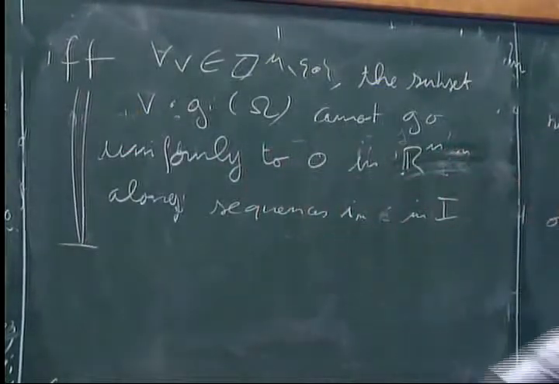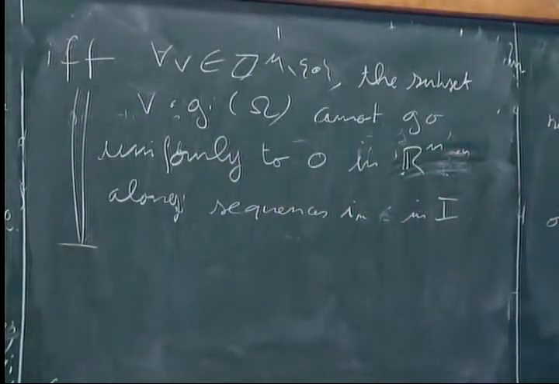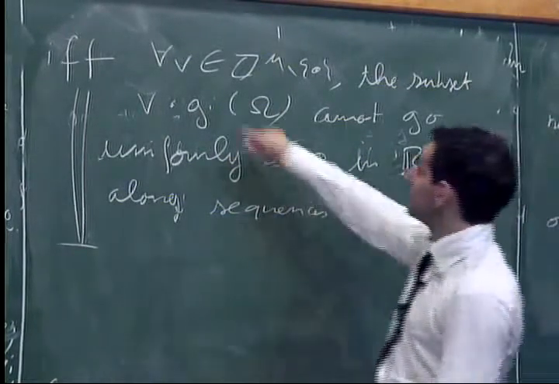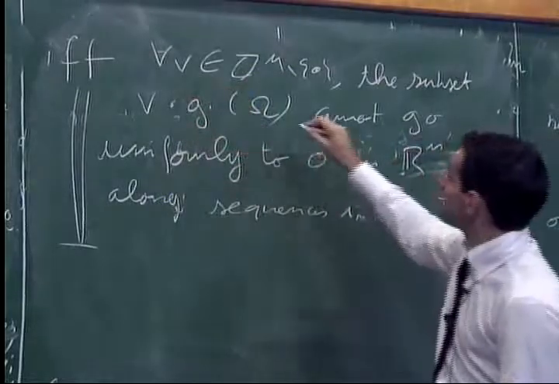So to understand if a parametrized family of probability measures is tight, we have to, for each vector, follow this kind of subset.